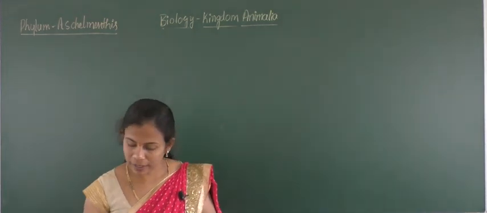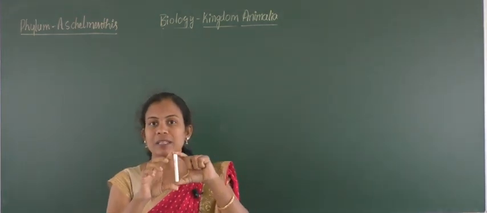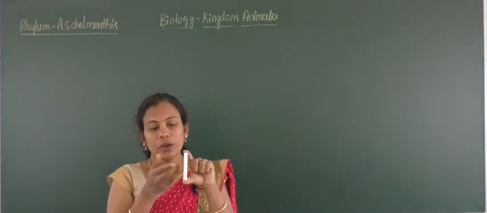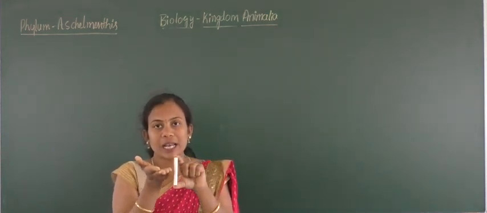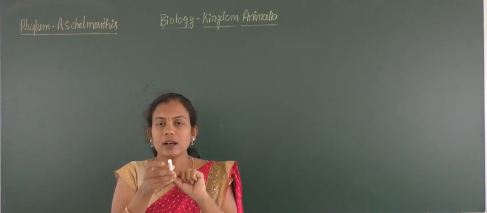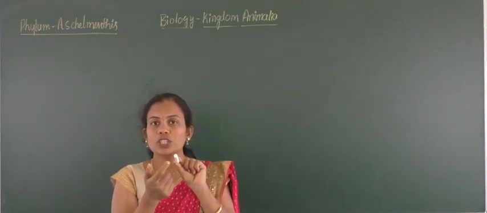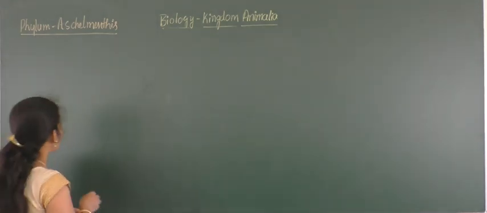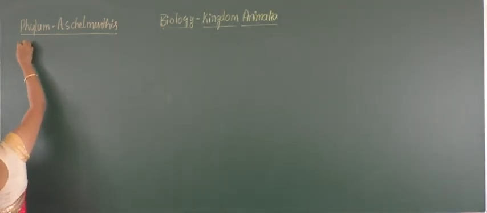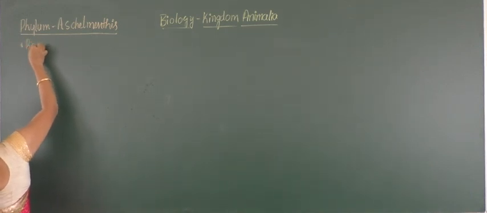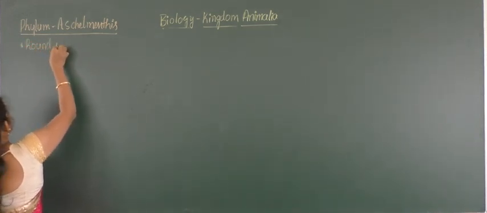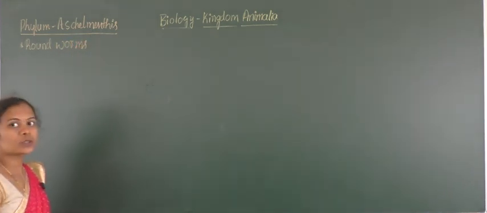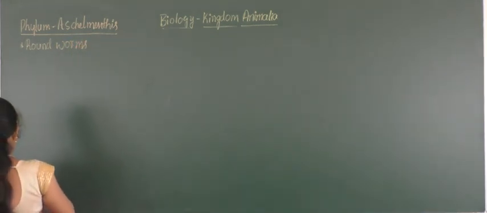So say, for example, this is one of the worms. Helminthes refers to worm. If we cut at one particular transverse region, we will get a circular, round shape. That's why these organisms are considered as round worms. So examples for these are